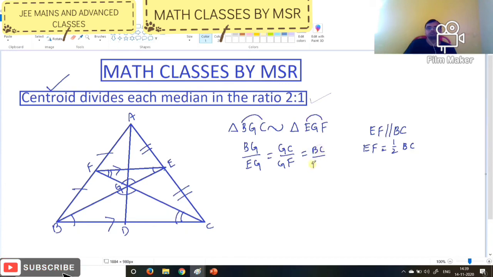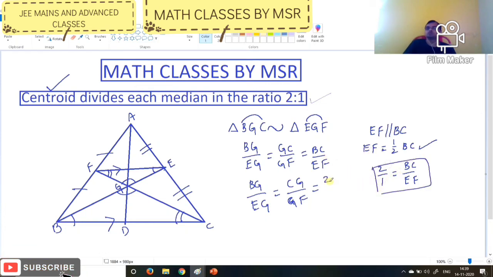Third condition, BC by EF. Now BC is equal to 2EF, right? So BC by EF is equal to 2 by 1.